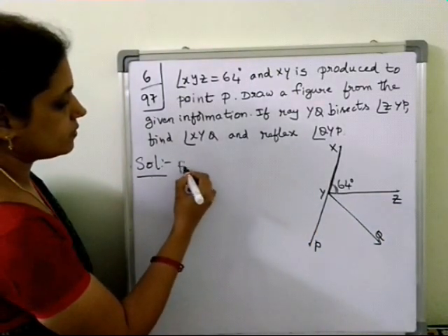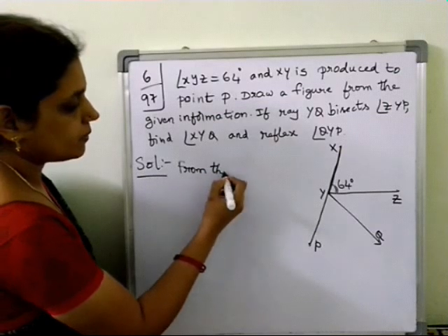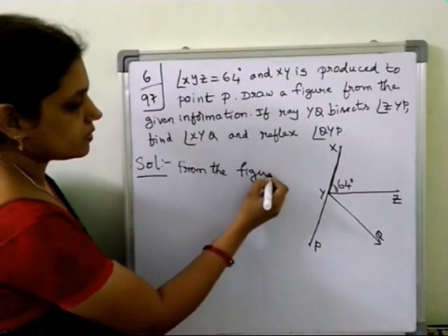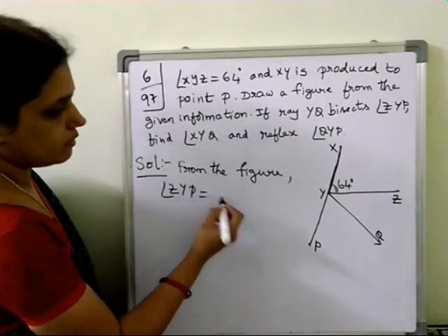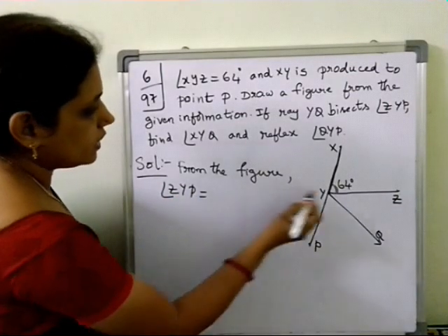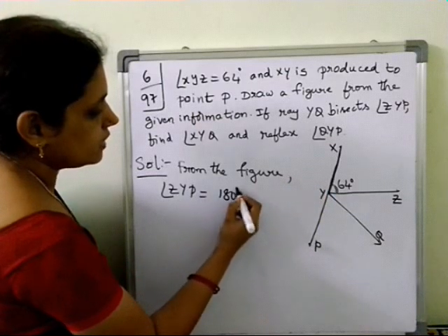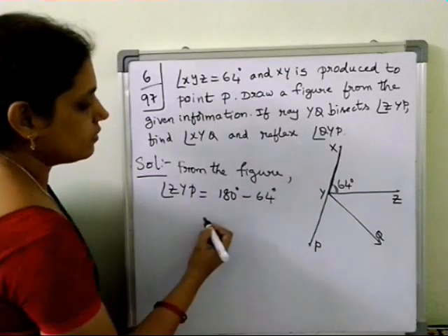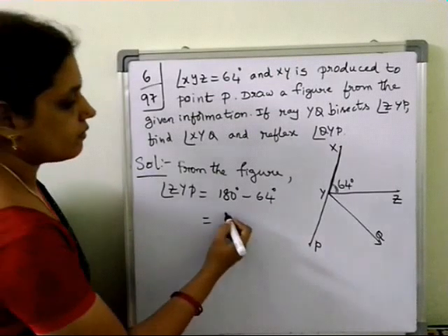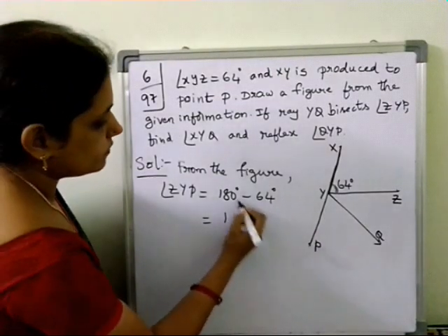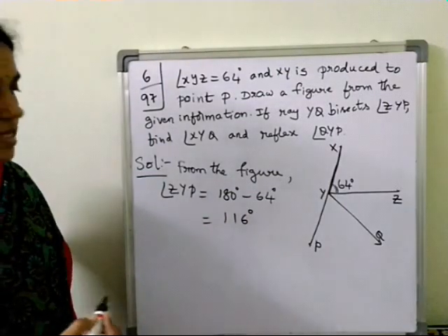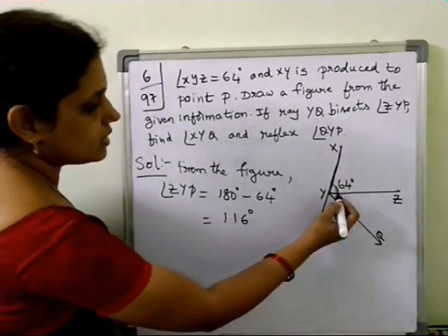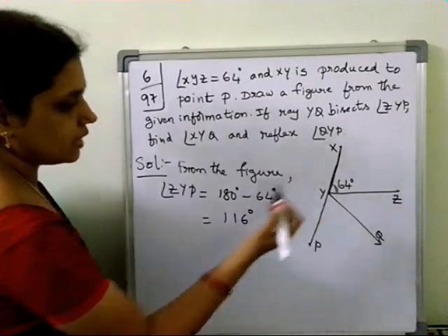From the figure, angle ZYP equals, what can we write? 180 degrees minus 64. What will you get? 116 degrees. Angle ZYP, this angle, is 116.